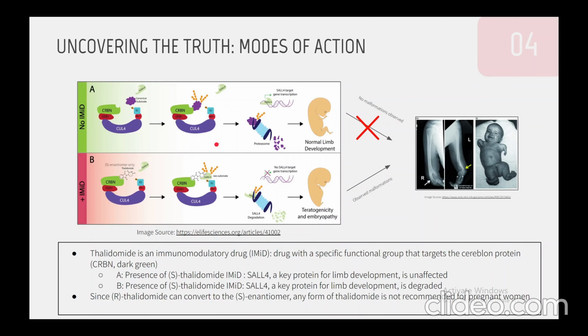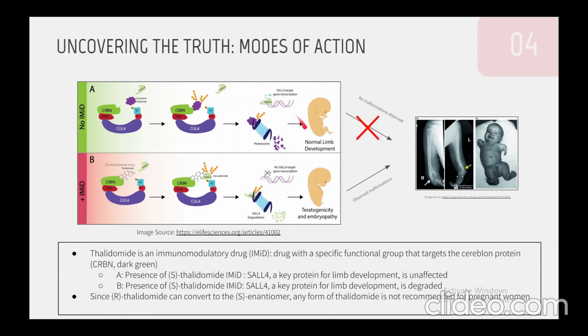What's important about this process is that CRL4 will not be affected by the binding of the substrate to the CRBN protein. Because the substrate takes the place of this binding site, CRL4 will not take the place of the binding site, and it'll simply continue along and regulate gene transcription. As for what it specifically regulates, CRL4 will serve as a regulator of gene transcription for specific key transcription factors that are needed for embryonic development. In other words, CRL4 will be needed to produce those key proteins for limb development.